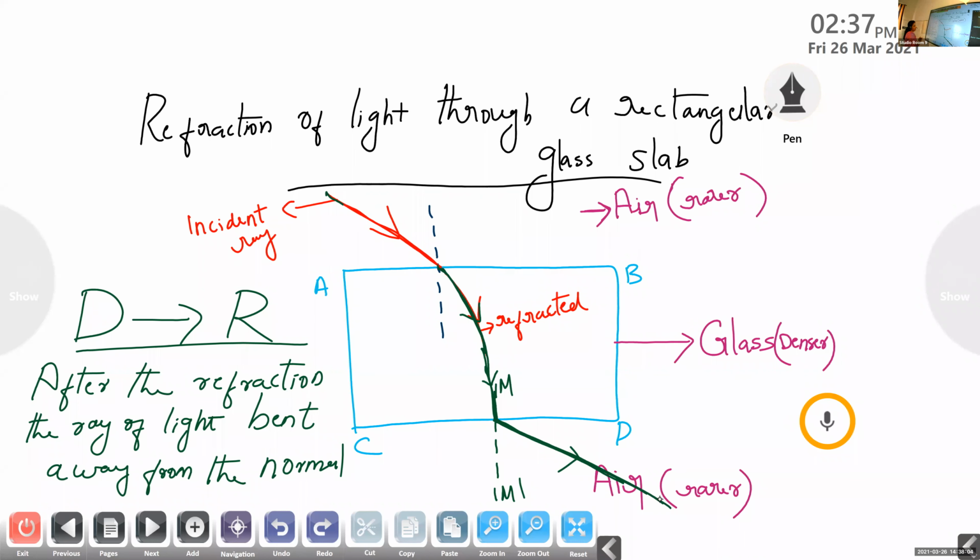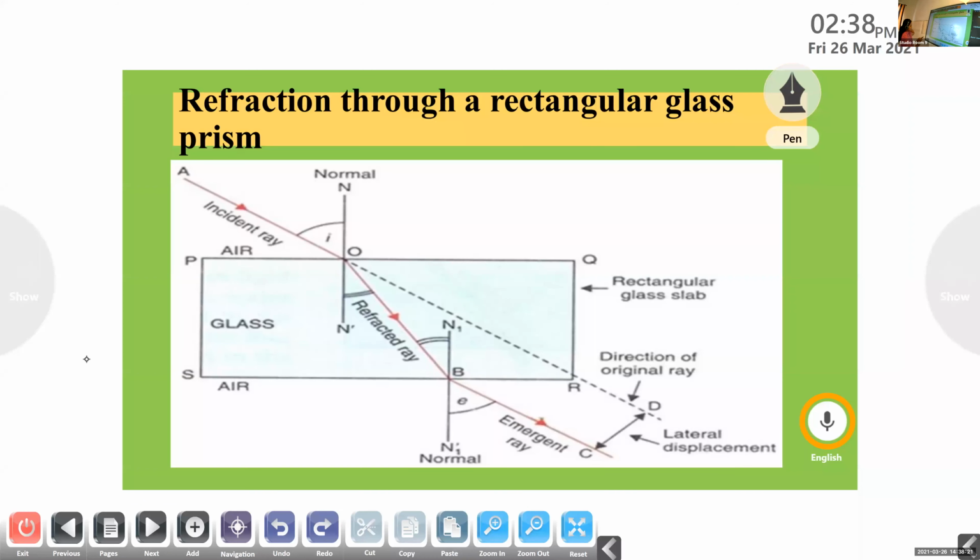This is what actually happens in the refraction of light through a rectangular glass slab. Not prism, glass slab. Now we can show its diagram. This slide shows the refraction of light through a rectangular glass slab. Here you can see the incident ray. It is incident here. After the incident, it gets refracted.